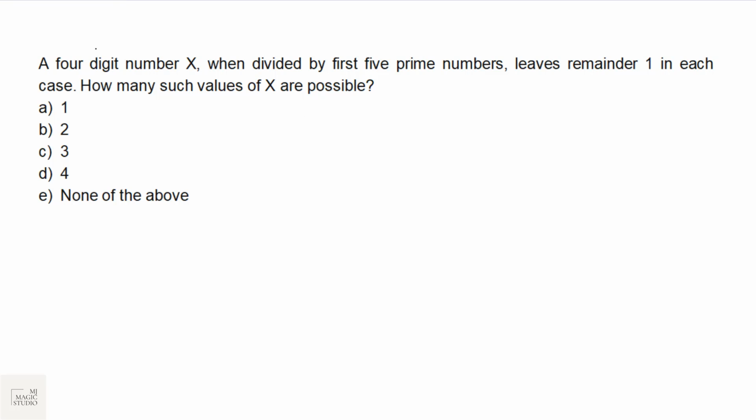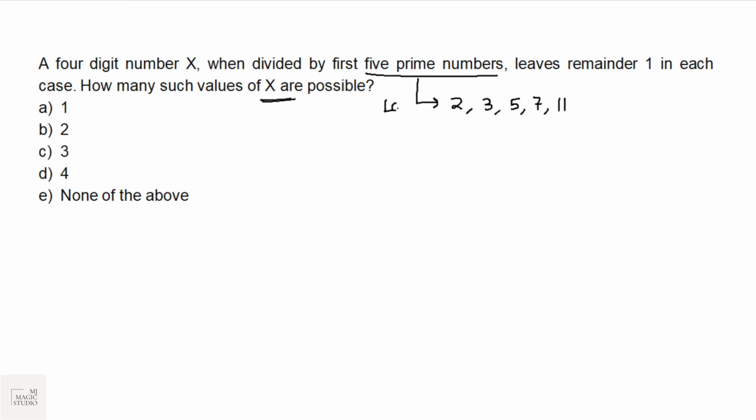This is one of them. A 4-digit number x is the 4-digit number which when divided by the first 5 prime numbers. What are the first 5 prime numbers? 2, 3, 5, 7 and 11. Leaves remainder 1 in each case. How many such values of x are possible?